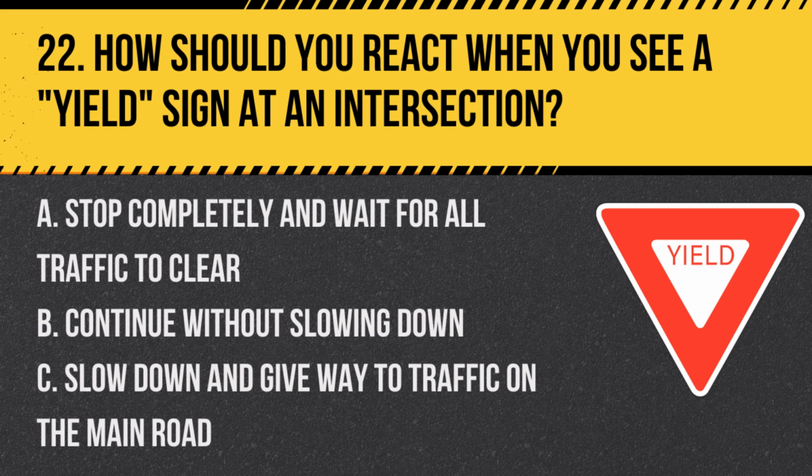Question 22. How should you react when you see a yield sign at an intersection? A. Stop completely and wait for all traffic to clear. B. Continue without slowing down. C. Slow down and give way to traffic on the main road. Answer: C. Slow down and give way to traffic on the main road. A yield sign means you must slow down and, if necessary, stop in order to give the right of way to vehicles on the main road.